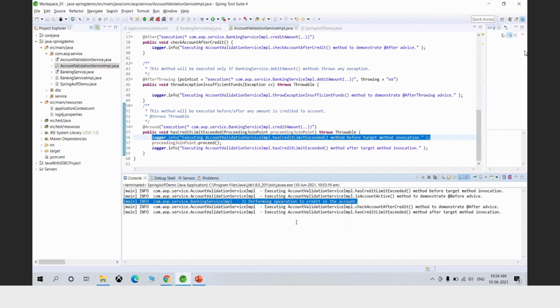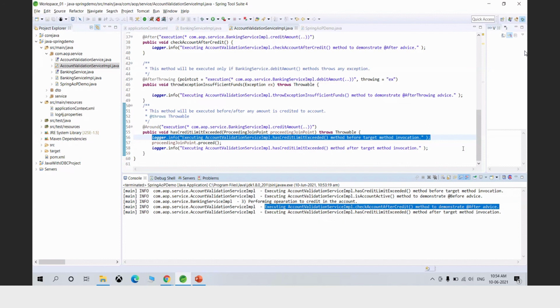Now, after that, @After advice is being executed. So the flow is opposite now for the around advice. So any @Before advice, if present, will be executed after the @Around advice, and any @After advice will be executed before the @Around advice when it is executed post target object execution.